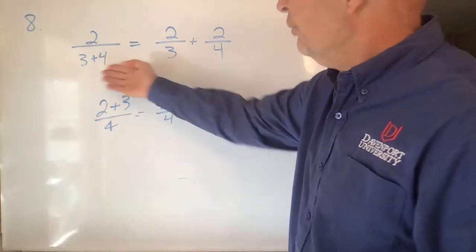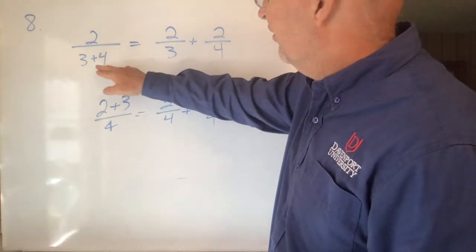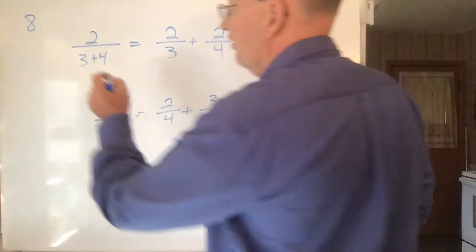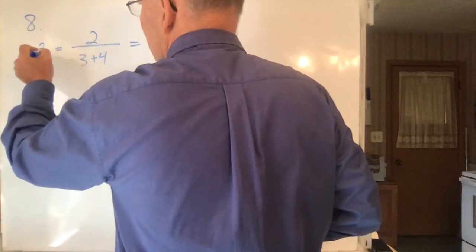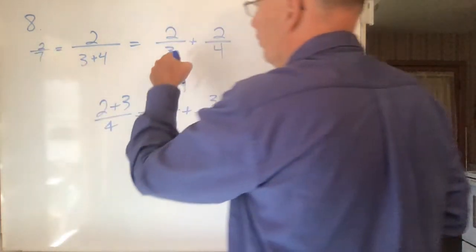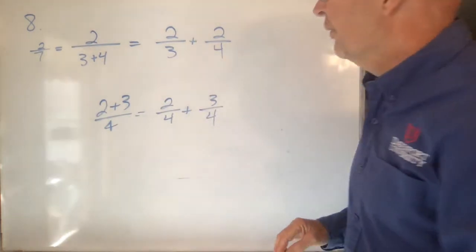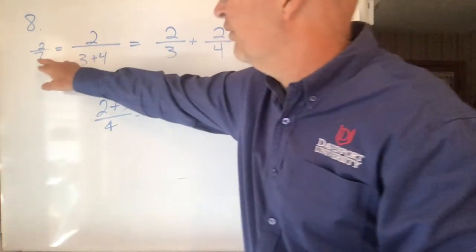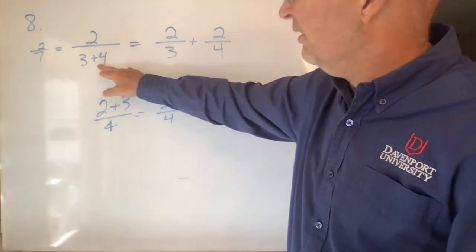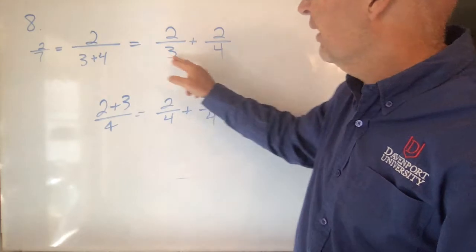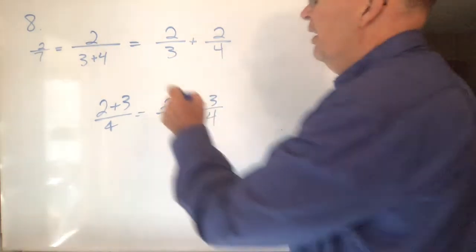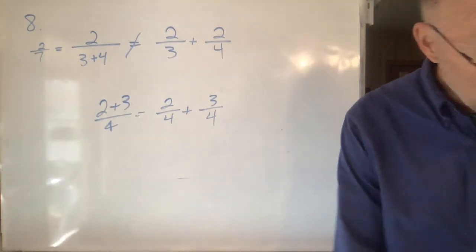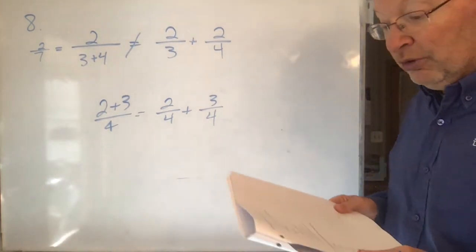So it makes it bigger. But notice that this one doesn't make any sense, because this number right here is smaller than either of these. This is equal to 2 sevenths, and this one is 2 thirds, and this one is 2 fourths. So both 2 thirds and 2 fourths are bigger than 2 sevenths. So it doesn't make sense to break up a denominator like that into 2 pieces, okay? So that one is incorrect. So there's the one that hopefully we choose.